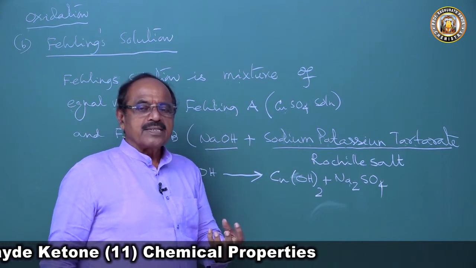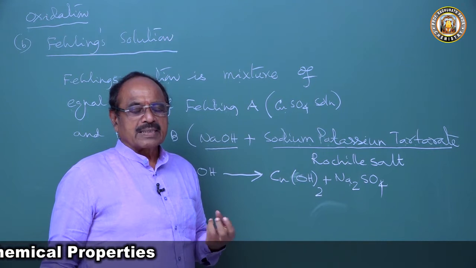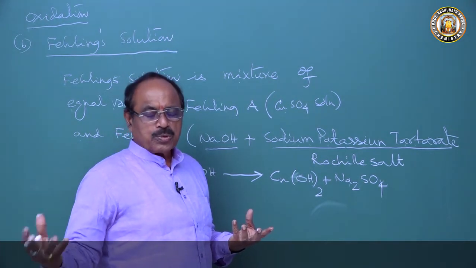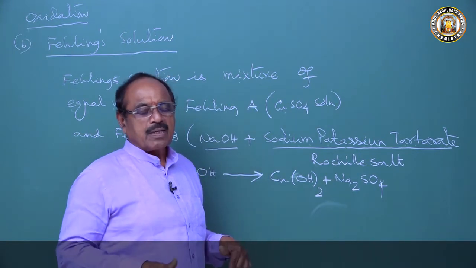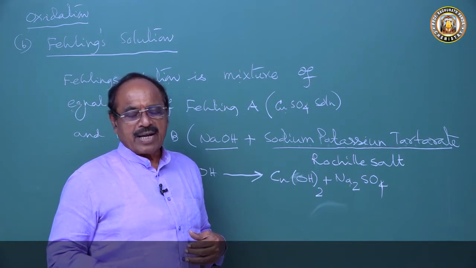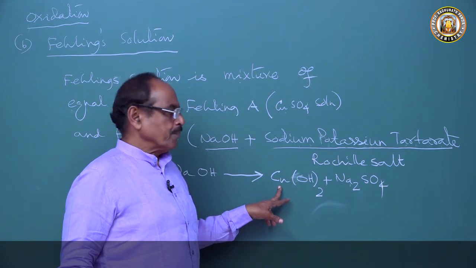The cupric ion is free to take part in chemical combination, because in a complex compound, those which remain outside the complex ion do not react with the inside. Hence the cupric ion is the oxidizing agent here.